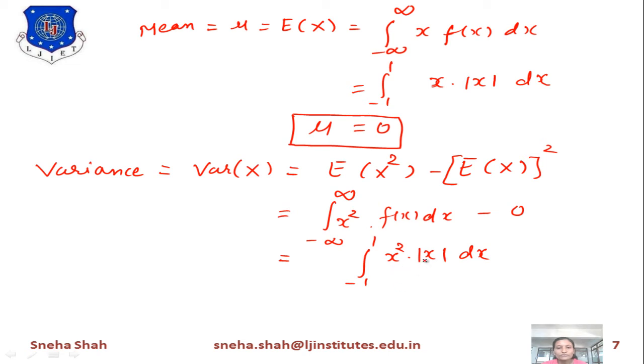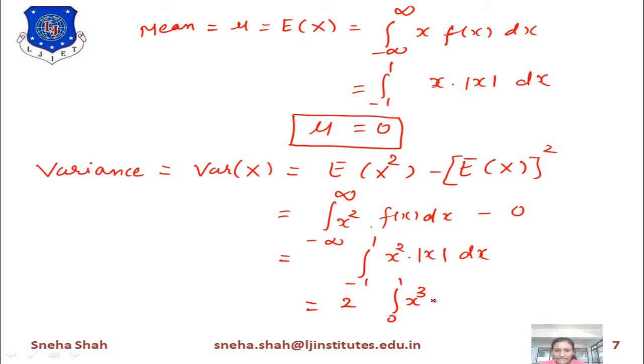So even times even, and the integration of it equals 2 times the integration over half the range. So we will take 2 times the integral from 0 to 1 of x cube dx. If we integrate this part, the integration of x cube equals x raised to 4 by 4, from 0 to 1. And if we simplify this term, 1 raised to 4 means 1, minus 0, so 1 minus 0 means 1 by 4. 2 into 1 by 4 means its value is 1 by 2. So this is your final answer for the variance. This way we can find the value of variance.